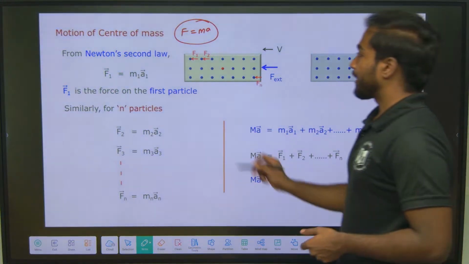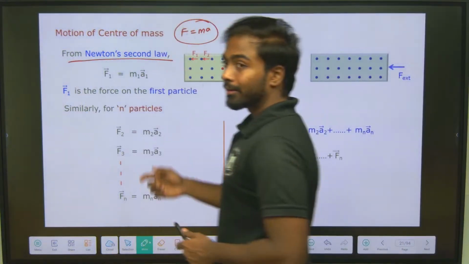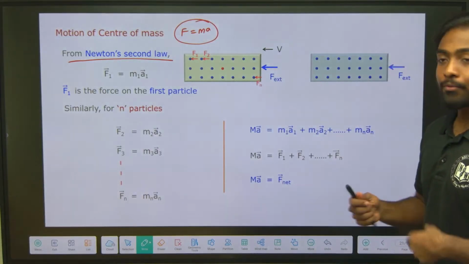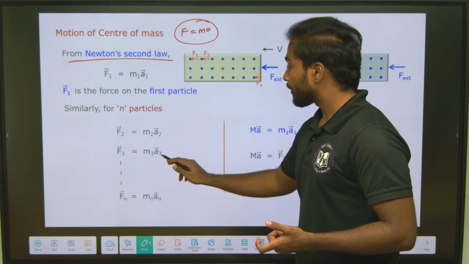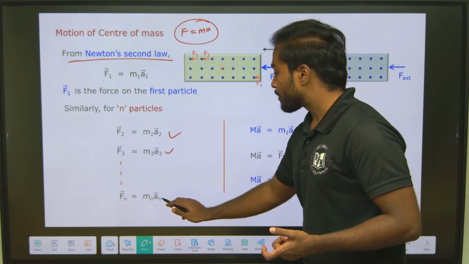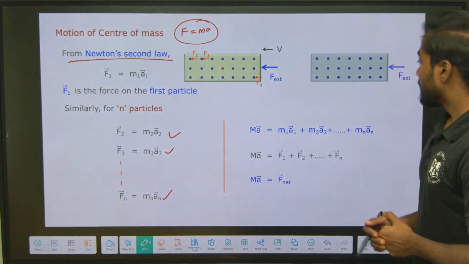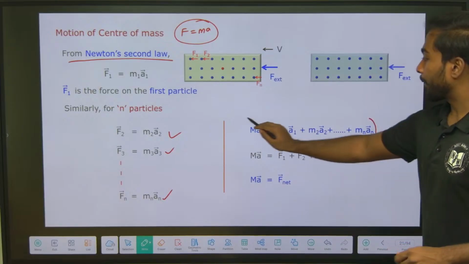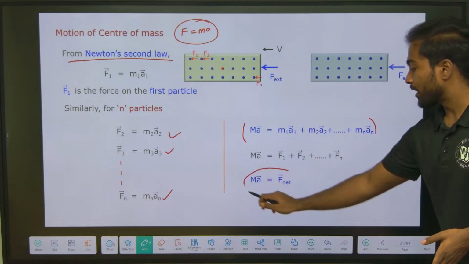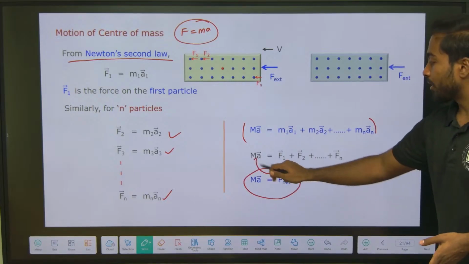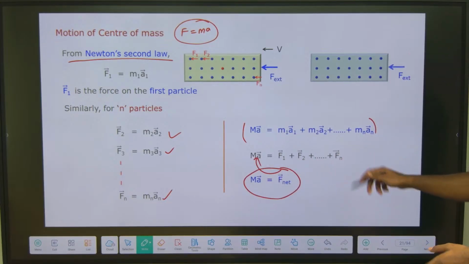From Newton's second law, we know that F equals mass into acceleration. For n particles, F1 equals m1 a1, F2 equals m2 a2, F3 equals m3 a3, and Fn equals mn an. Similarly, as in the previous slide, M a equals F net, which is f1 plus f2 plus up to fn.